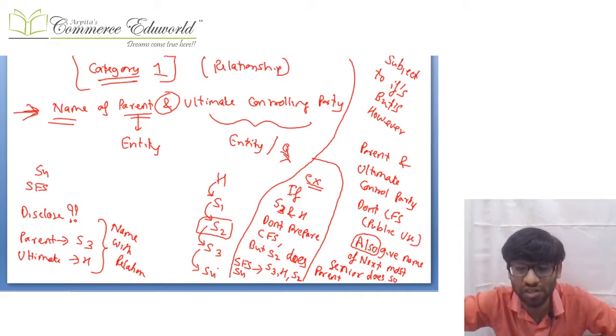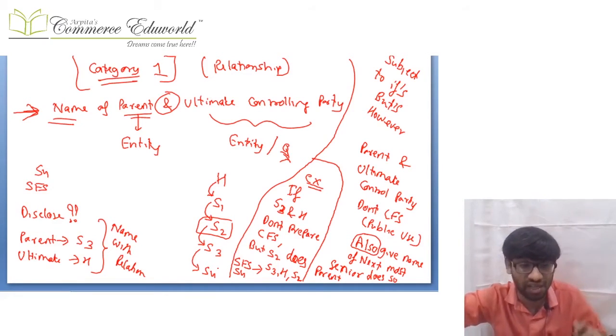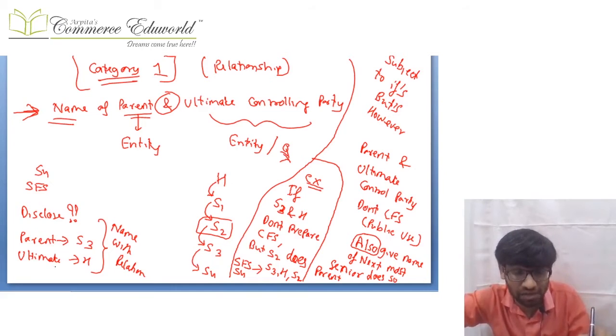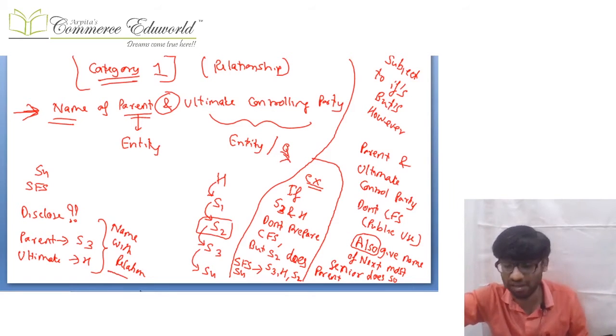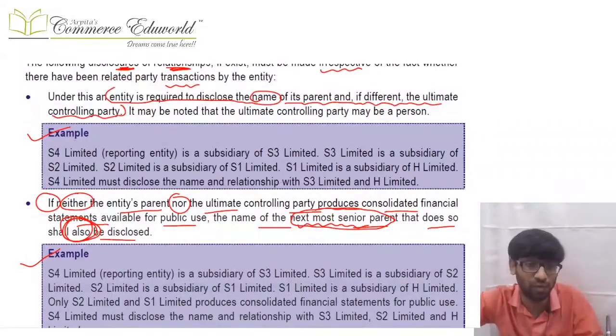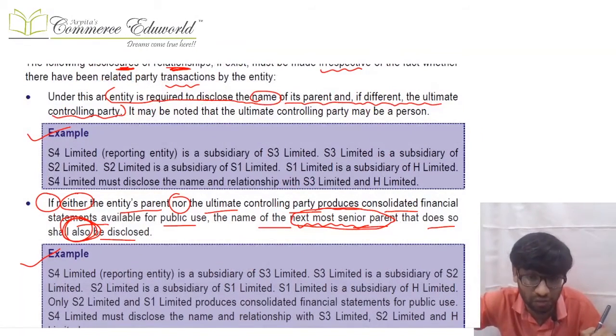S4 has to disclose the name of its parent, that is S3, and the ultimate controlling party H. The name will be disclosed. See, my parent is S3, my ultimate controlling party is H. The relation with them will be disclosed as their parent or ultimate controlling party. That will be disclosed over here. Okay, in this point, further, there is an extra disclosure.